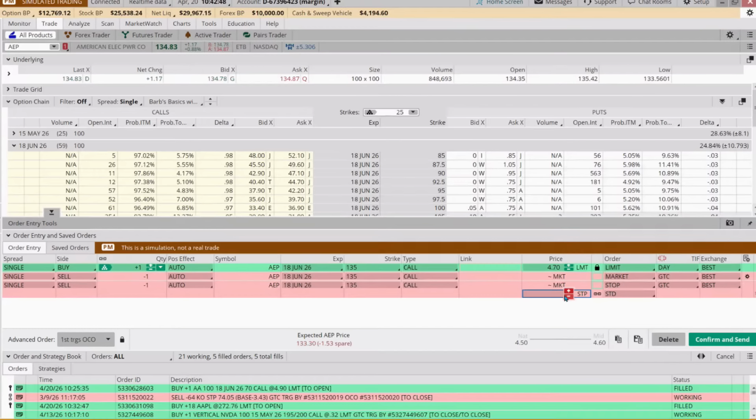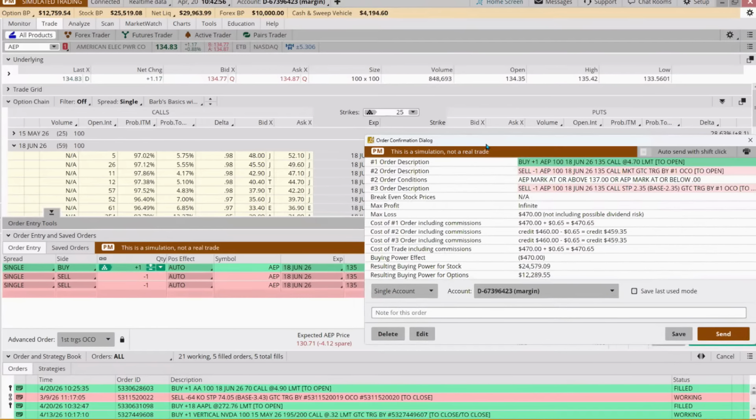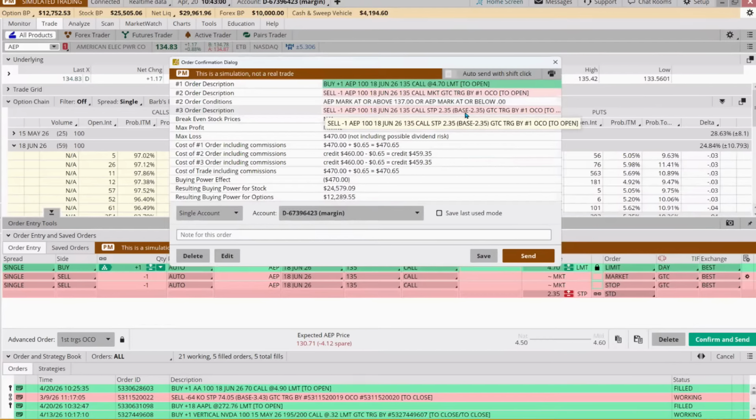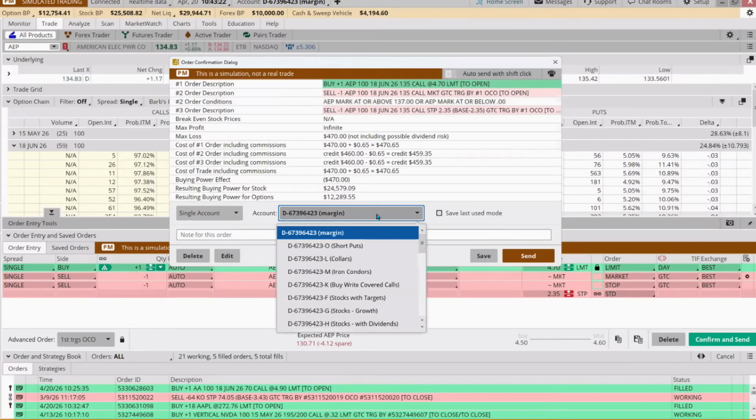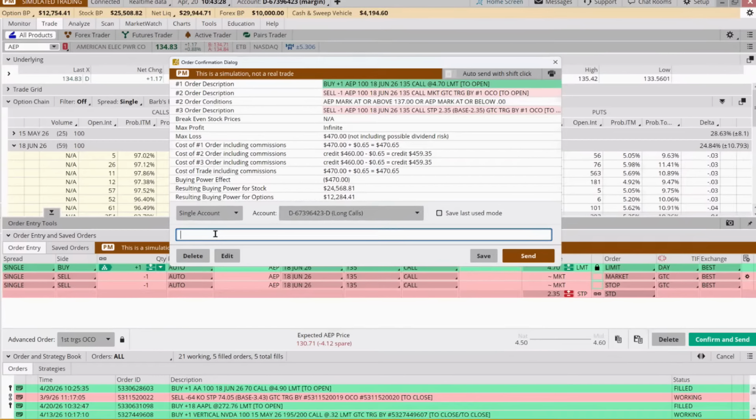And again, we're erring on the side of caution here, because if it gapped down, we could end up out for much less than the 235 that we're expecting to exit for. So we're risking 235. Our max loss is 470. The system doesn't lie. It's saying our max profit is infinite, but we're saying, hey, if it goes above 137, this says if it goes below 0. That was a boo-boo on my part, but we can leave that in, because if it goes below 0, I guess we'd have lost our money and we'd want out. And we're going to put that in our long call, and this is a swing target.